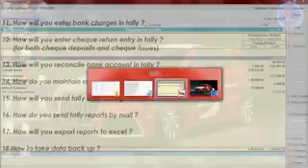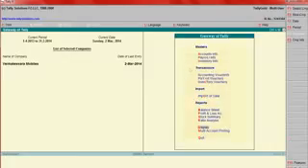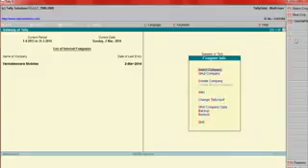Otherwise, go here, Company Info, Backup, say for example C colon, destination C colon. Say I am going to back up this folder.